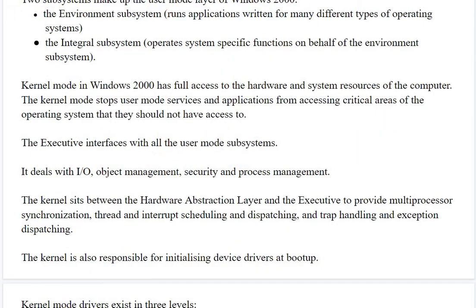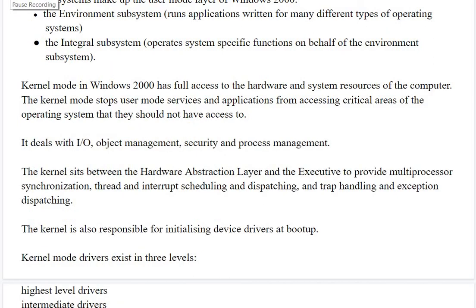And kernel mode in Windows 2000 has full access to the hardware and system resources of the computer, and kernel mode stops user mode services and applications from accessing the critical areas of the operating system that they should not have access to. It also deals with input output, object management, security, and process management.